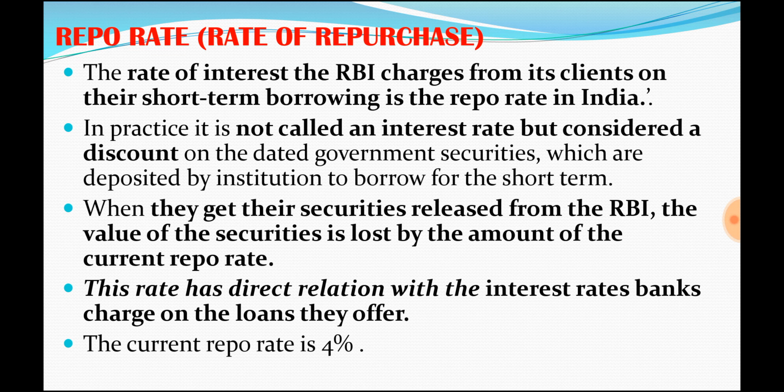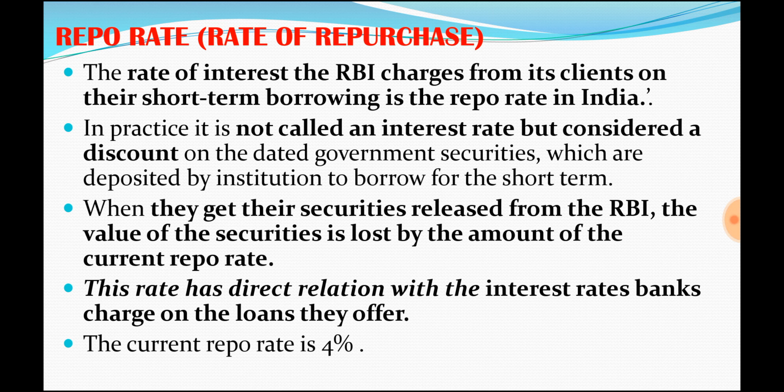Suppose there is a repo rate of 4%. When it is going to repay the amount and collect that government security, at that time it will only get 96 rupees worth of government securities. It won't get 100 rupees because the interest rate will be discounted. That is why it is called discount rate and not interest rate, but generally we call it an interest rate. Okay, that is what repo rate is.